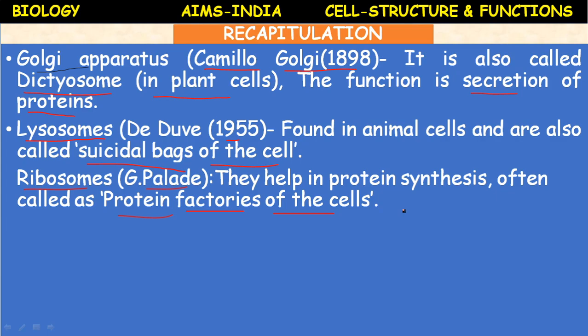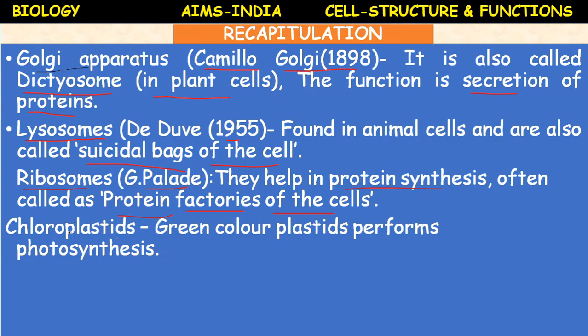Ribosomes. These ribosomes are freely existing in the cytoplasm of the cell, or they may be attached to the endoplasmic reticulum. The endoplasmic reticulum with ribosomes is called rough endoplasmic reticulum. What is the function? Protein synthesis.